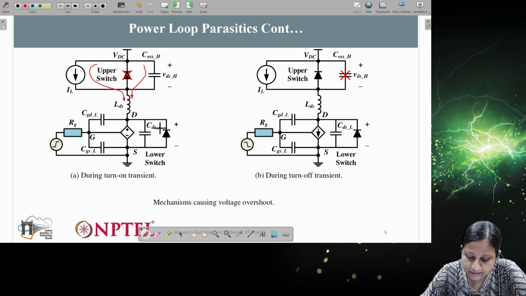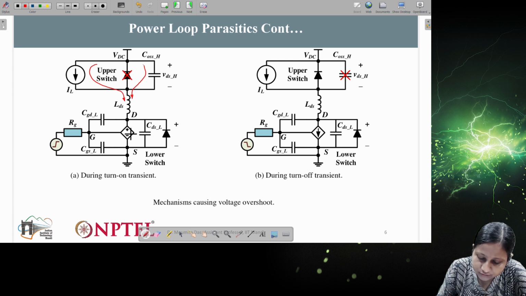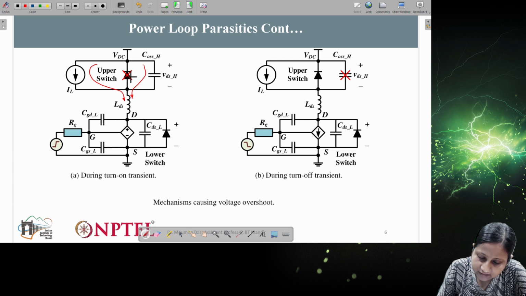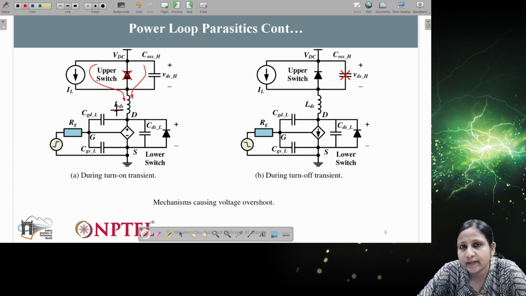And the lower switch is represented in terms of the voltage source. You can see this voltage source here, and it has all the different parasitic capacitances associated with it. This voltage source acts on the lower switch, and this will cause the current coming from the upper switch to increase. Due to this LDS component, it will cause the current to flow, and whether the current will be high or low depends on the inductance value.